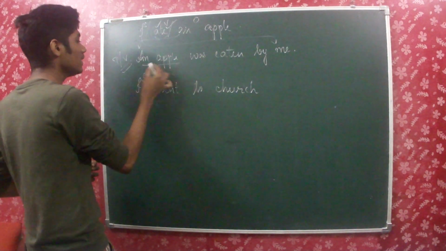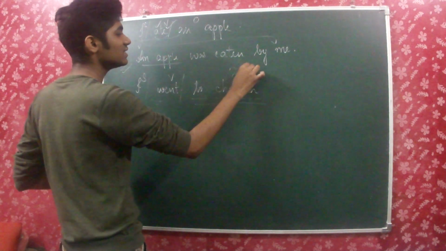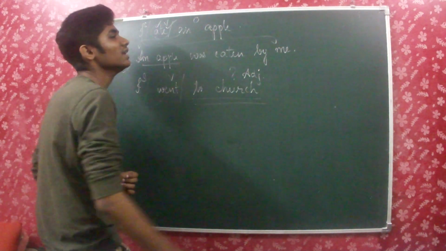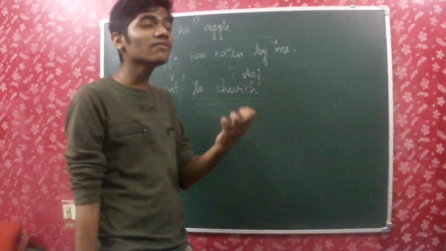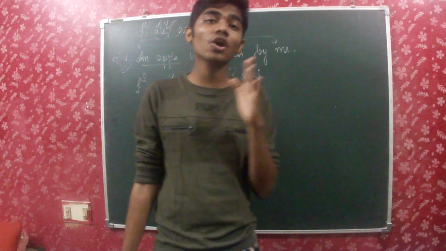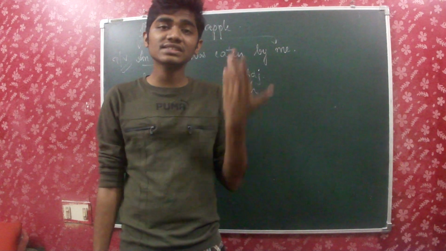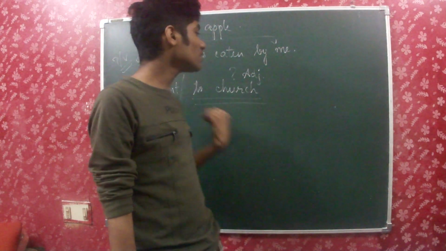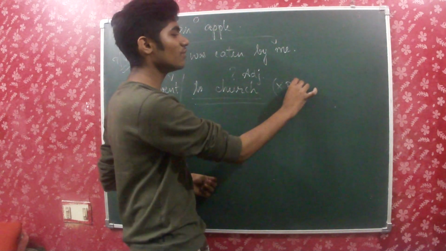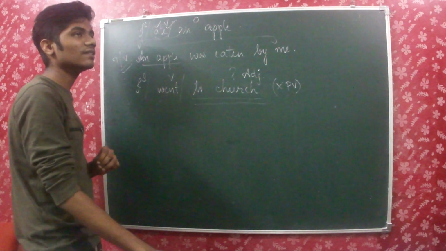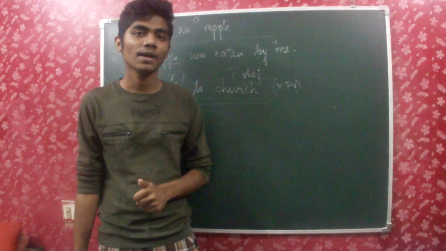Now come on, I went. This is not an object as I told you, right? It's an adjunct about which we'll be dealing with in the later videos. So here we don't have an object. The first ever rule in active voice to passive voice is to bring the object to the front. So how can you bring the object to the front in a sentence which doesn't even possess an object, right? So there is no object at all here. So this sentence cannot be converted into passive voice, obviously. That is why we say the sentences which contain intransitive verbs cannot be converted into passive voice.